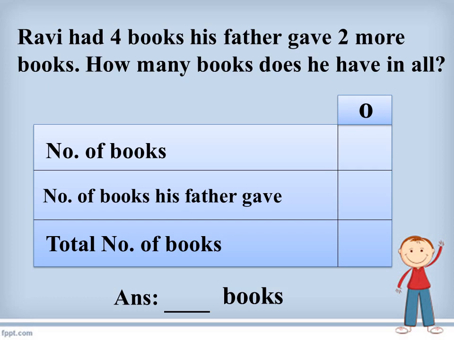Dear, here is one more word problem. Shall we see what is it? Ravi had 4 books. His father gave 2 more books. How many books does he have in all? In all is given. So what we have to do? We have to add.